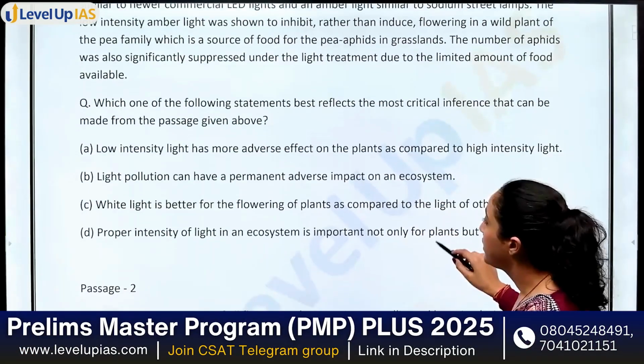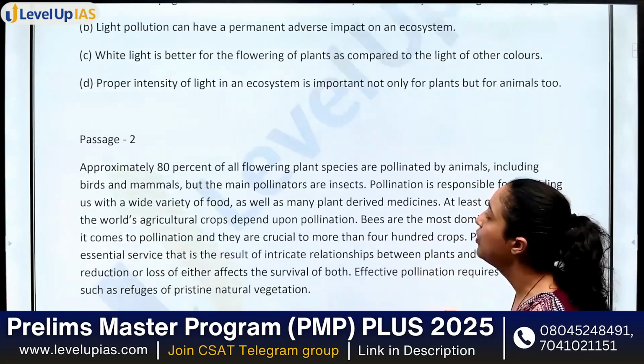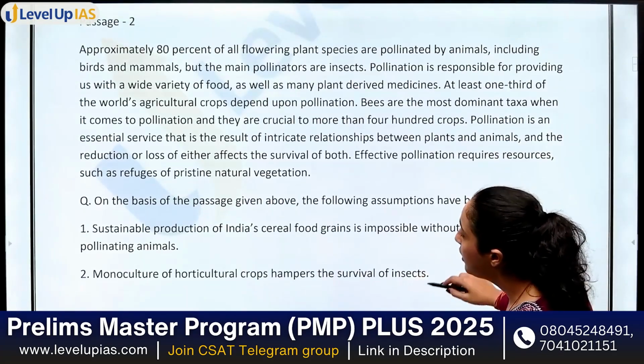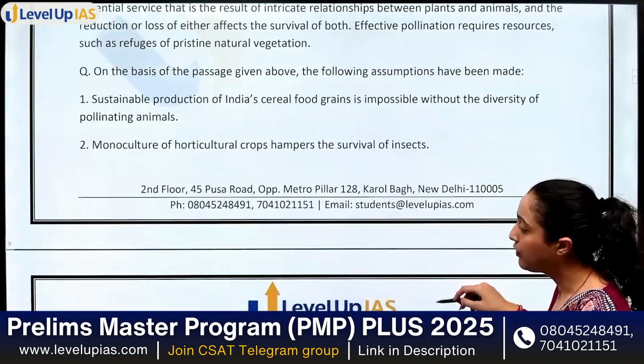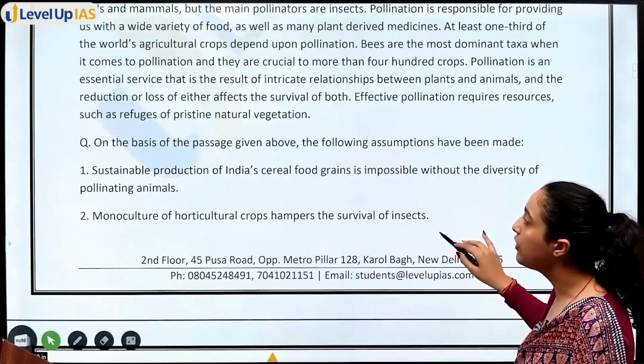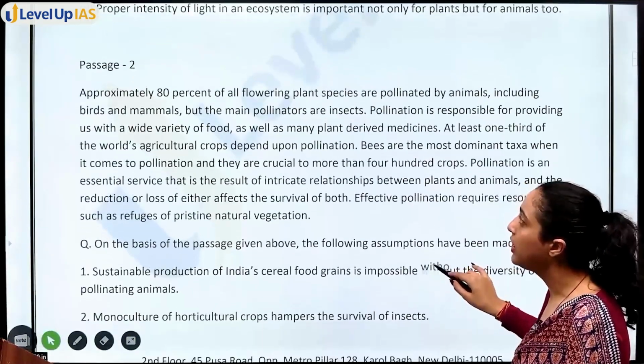Next, passage 2. Again, in this one, you have a lot of statements, 4 statements. इसमें से भी select करना है. So what we'll do is, instead of reading all of this, we will just read the passage first.